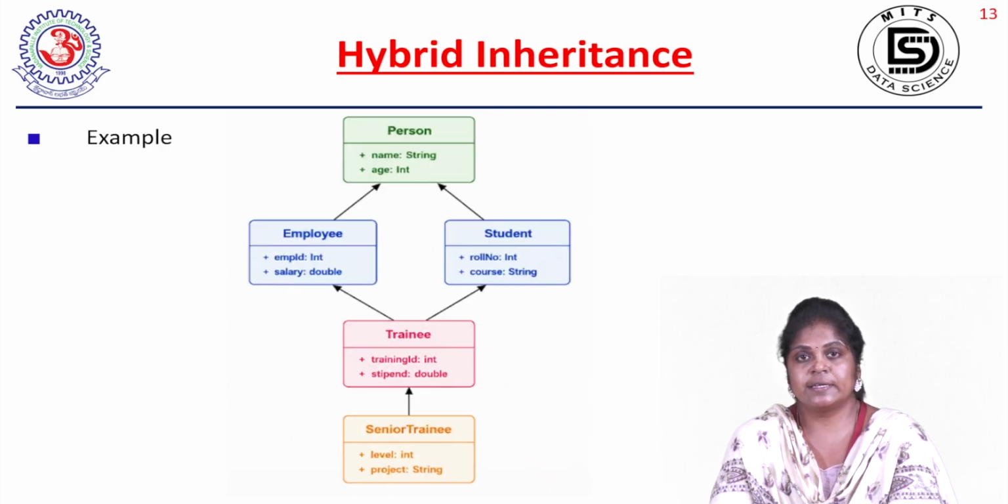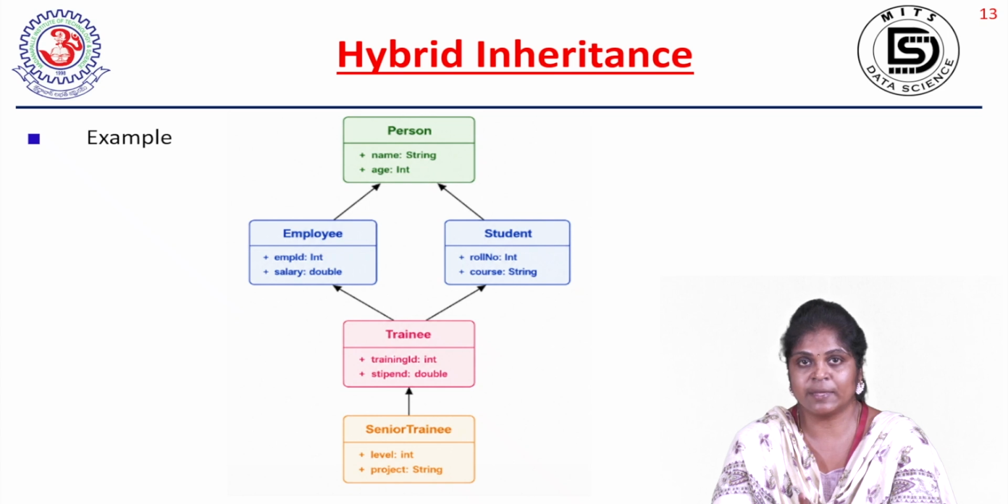You can look at here, there is a class named Person. In the Person class, there are name and age fields. From Person class, two child classes are created, Employee and Student. Employee will have the name, Employee will have the age, and extended properties here are employee ID and salary. In Student class also, Student will have the name, age, and extended properties are roll number and course. So this is an example of hierarchical inheritance. Person is the one class, from that class, two classes are created, so it will be considered as hierarchical inheritance.